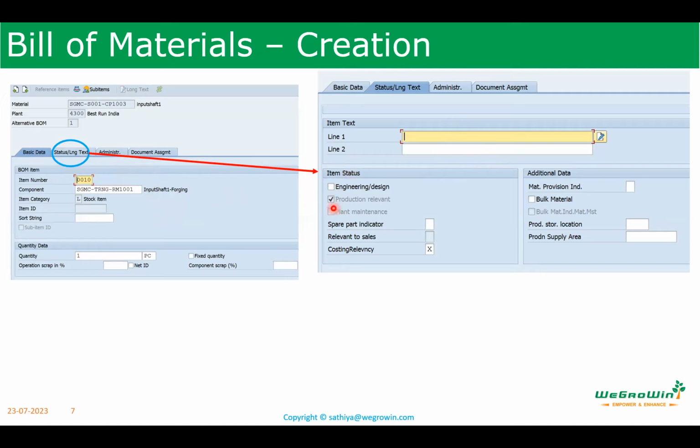Also here, the item status we put down is production relevant. Costing relevancy is ticked here. See here, costing relevancy is selected. This means this particular component is part of the costing. If I don't want to include this component in the cost, but I want it to be in the BoM only, then if you remove this tick mark, it will not be part of the cost.